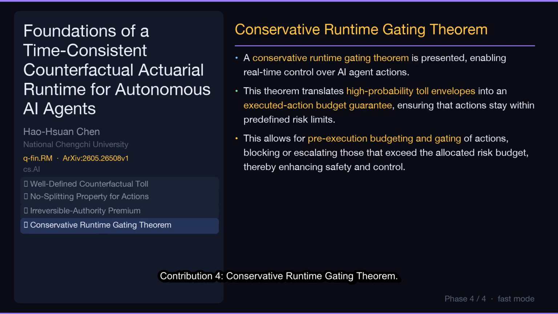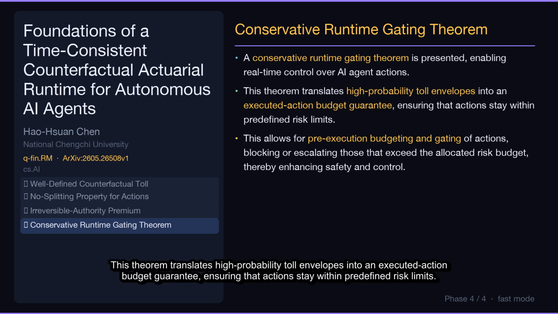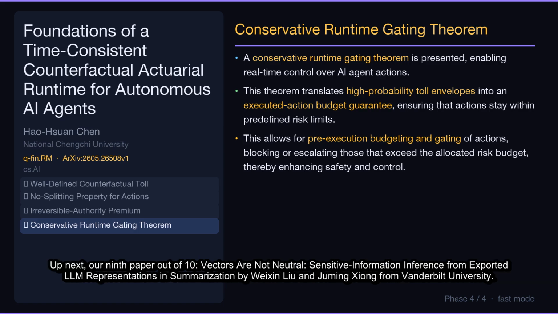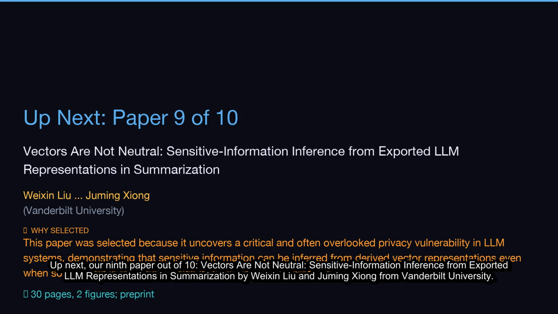Conservative runtime gating theorem. A conservative runtime gating theorem is presented, enabling real-time control over AI agent actions. This theorem translates high-probability toll envelopes into an executed action budget guarantee, ensuring that actions stay within predefined risk limits. This allows for pre-execution budgeting and gating of actions, blocking or escalating those that exceed the allocated risk budget, thereby enhancing safety and control.